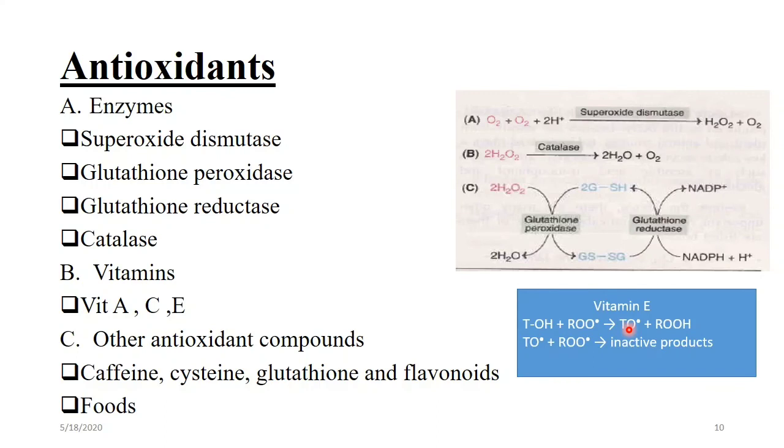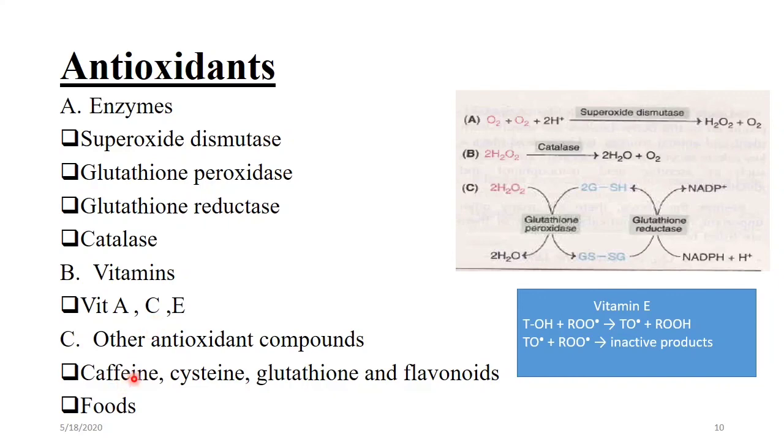The tocopherol radical form is stable and can react with another peroxyl radical, getting converted to inactive products. Vitamin C decreases the oxidation of DNA and arrests protein damage. It also reduces lipid peroxidation and oxidation of LDL.